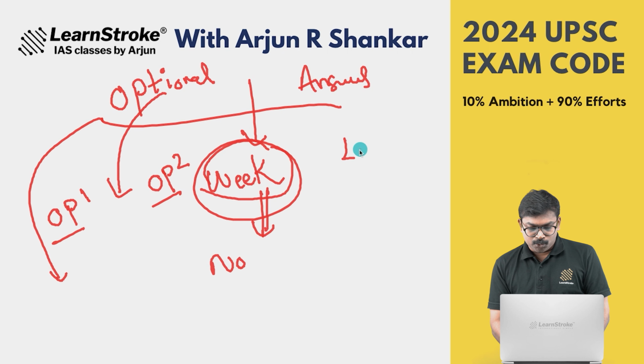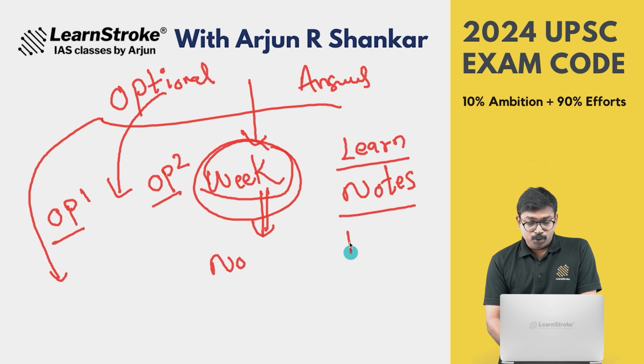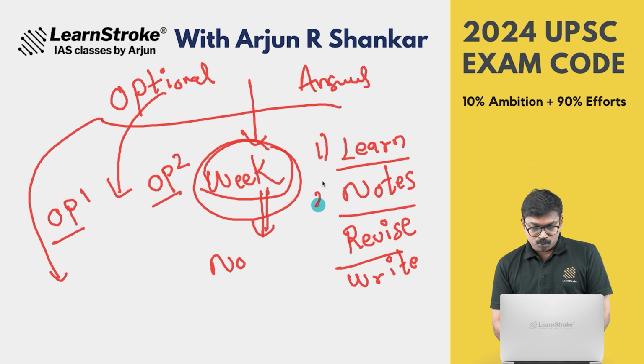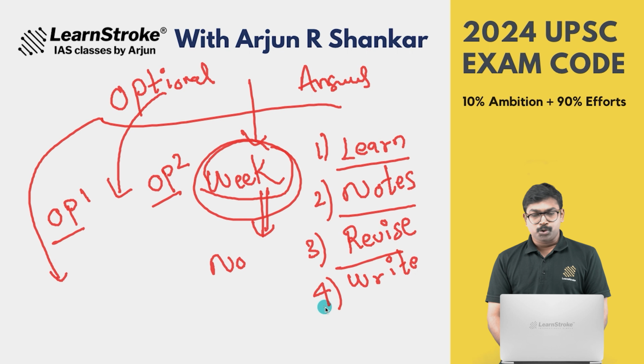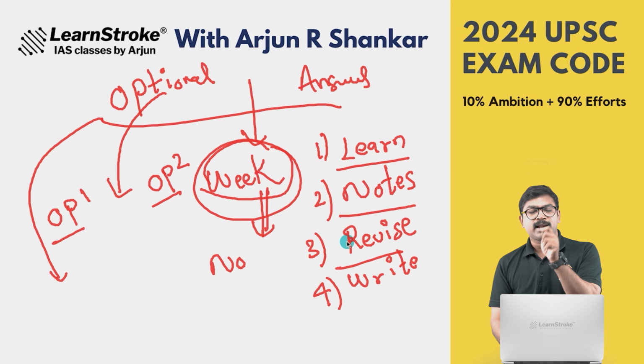For optional subjects, you will learn the subject, then write notes from different materials, your own notes, and revise them, and make sure you write questions from the optionals. So this is a technique that I'm giving you: the 1, 2, 3, and 4 strategy. You should learn the optionals, make your notes, revise them, and write answers. So there should not be any week where you do not write an answer.